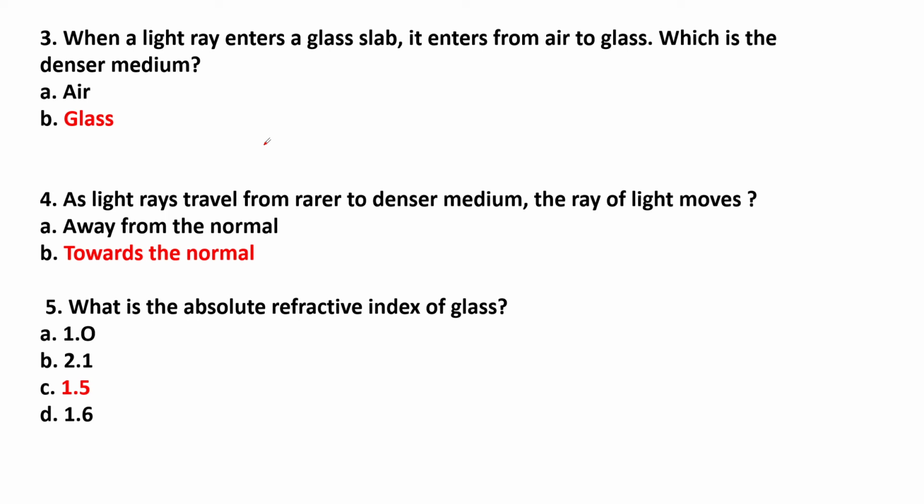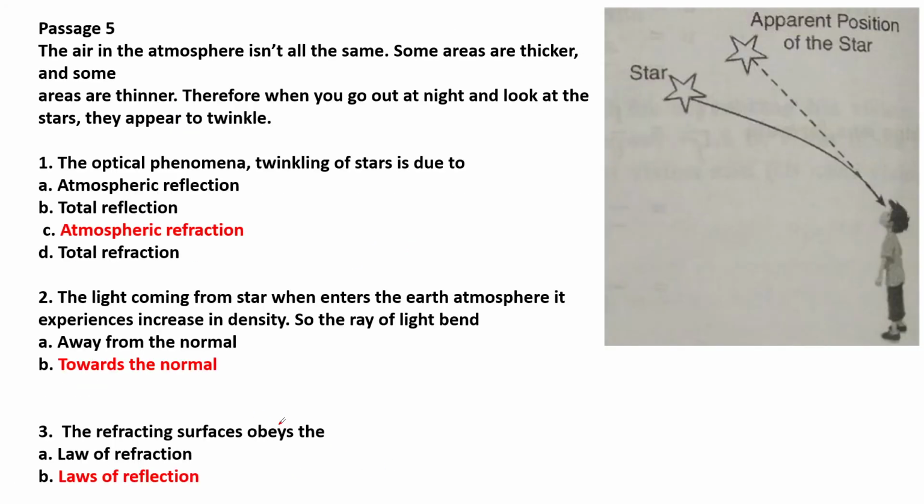Next, when a light ray enters a glass slab, it enters from air to glass. Which is the denser medium? Obviously, glass is the denser medium. When light rays travel from a rarer to a denser medium, the ray of light moves towards the normal. What is the absolute refractive index of glass? It is 1.5.